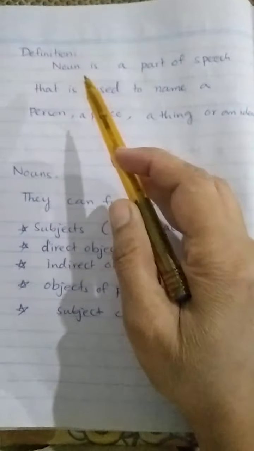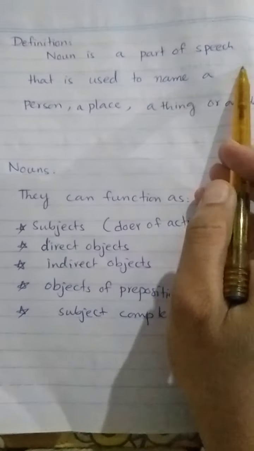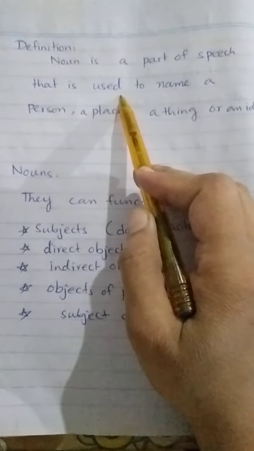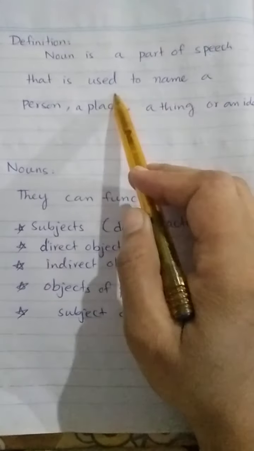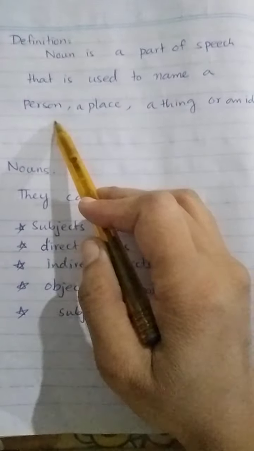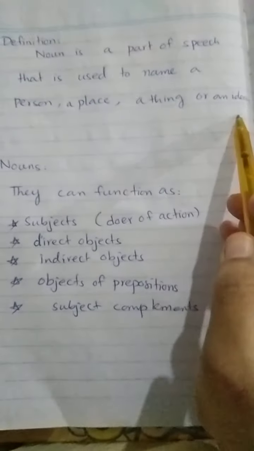Definition. The definition of a noun is a part of speech that is used to name a person, a place, a thing, or an idea.